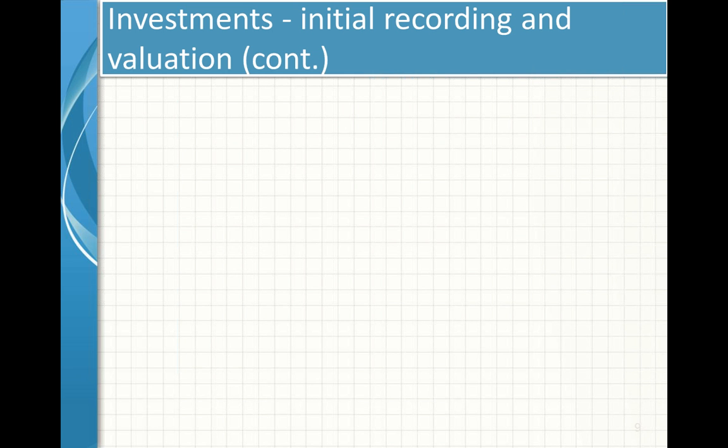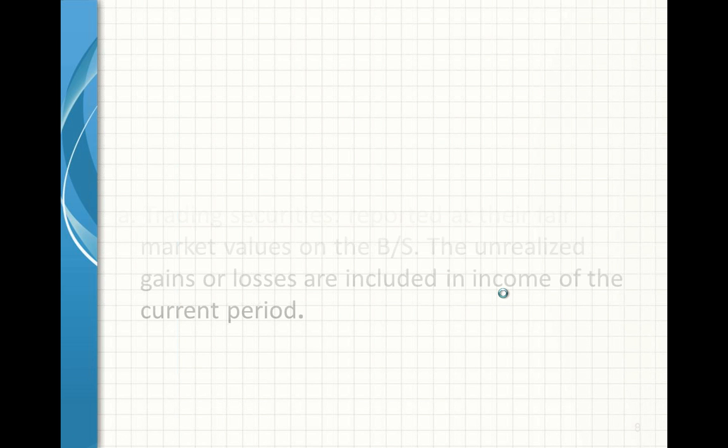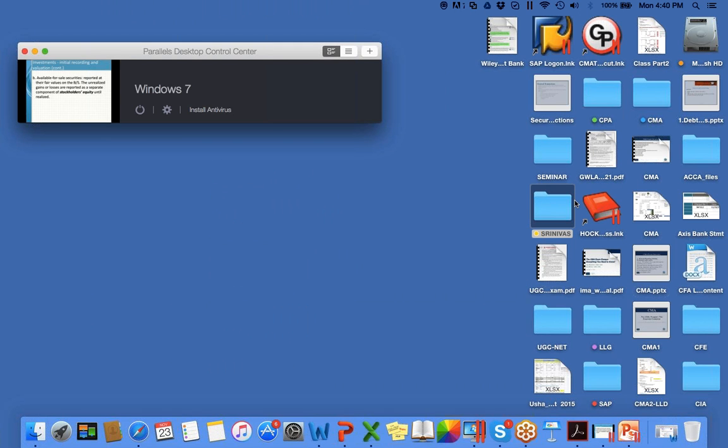So in the case of trading securities, what we learned was beginning at cost, end of reporting at fair market value. Unrealized gains or losses should be treated in the income statement. Whereas in the case of available for sale securities, what happened?